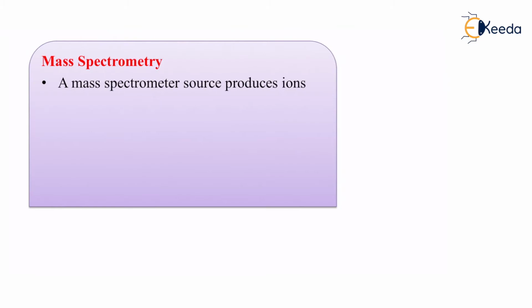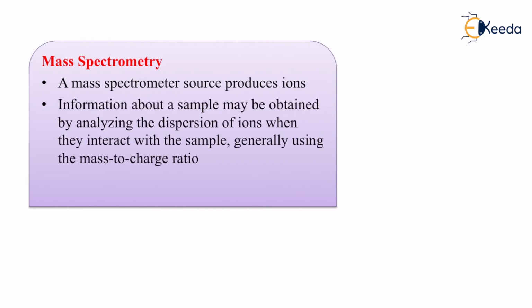Mass spectroscopy. A mass spectrometer is used in mass spectroscopy, and this particular mass spectrometer produces ions. Information about a sample may be obtained by analyzing the ions and how the ions are dispersing. That is how they will do the mass spectroscopy.